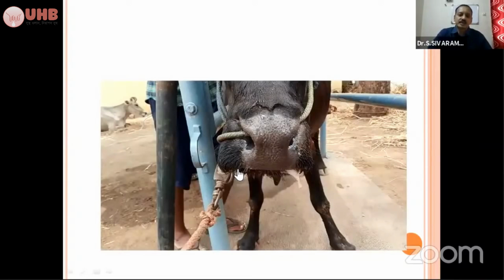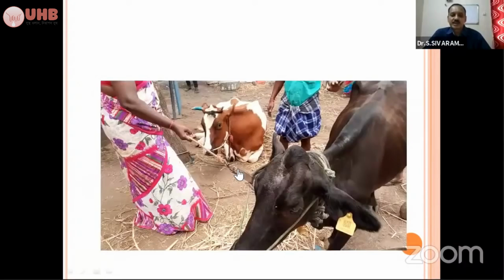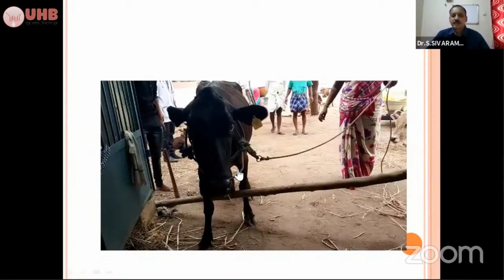See, the left ear is drooped, and salivation is there, and the animal is not able to see, vision impairment is there. By this clinical examination, you can differentiate. This is a case of listeriosis, facial paralysis due to listeriosis.